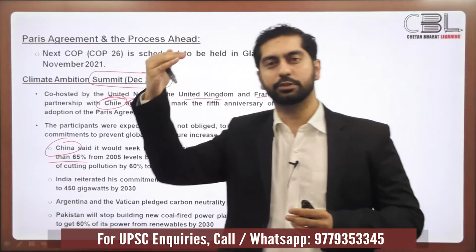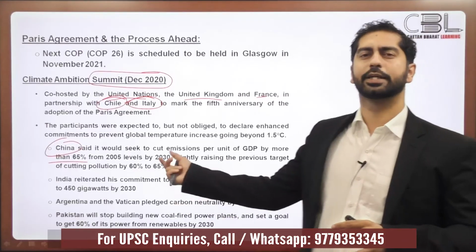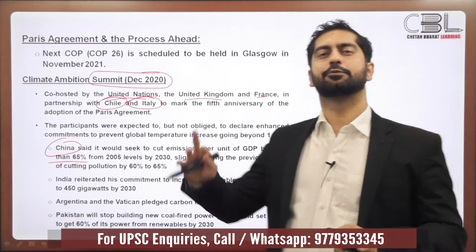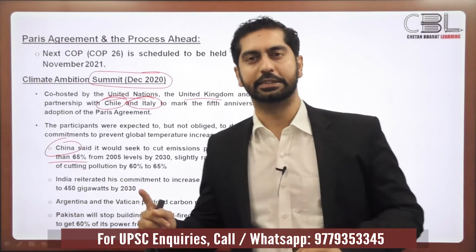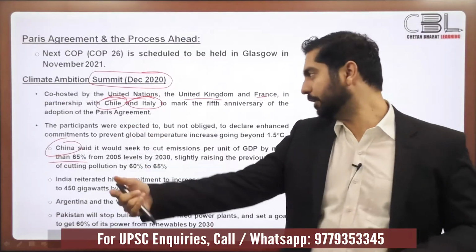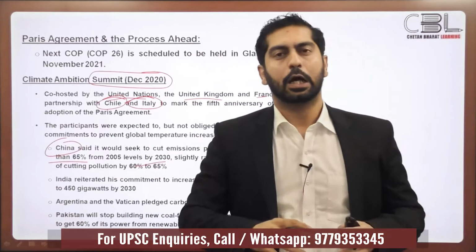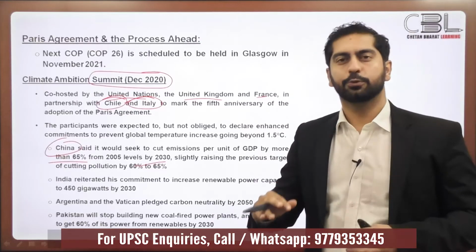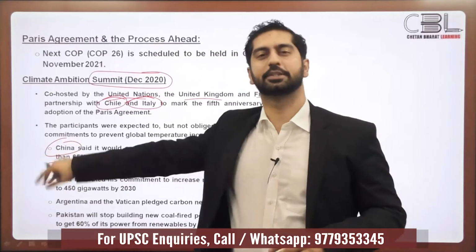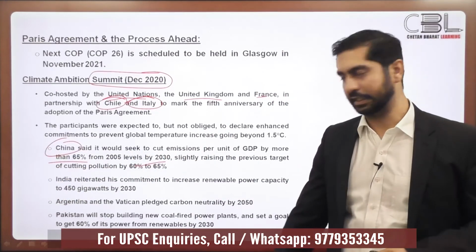Earlier, China had said in its first round of NDCs that it would reduce its emissions intensity by 60% as compared to the 2005 level by 2030. Now, in this summit, they agreed that they'll reduce their emissions intensity by 65% instead of 60% as compared to the 2005 level by 2030.